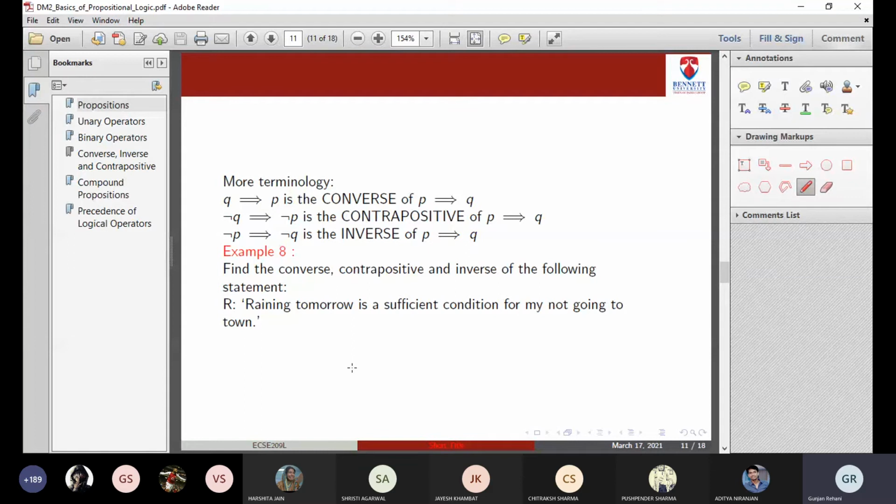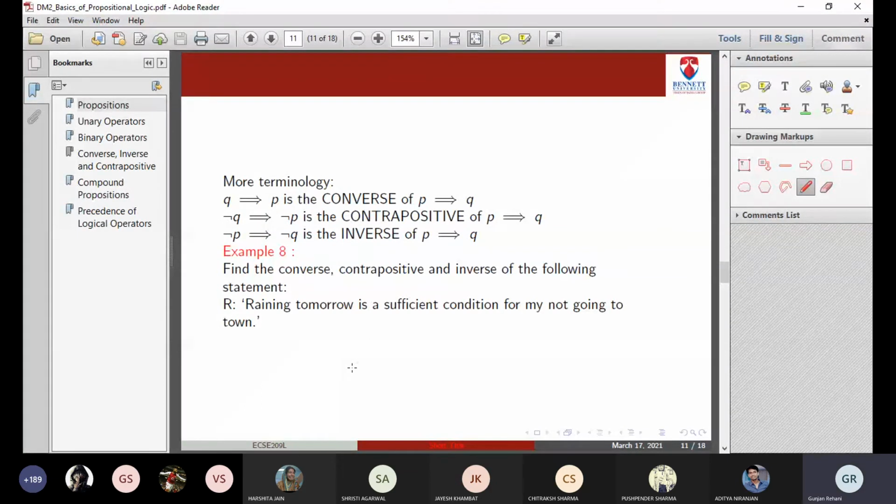So you might be given a statement. Example 8 is given. R is a compound proposition which says raining tomorrow is a sufficient condition for my not going to town. Now first identify what is P, what is Q from this statement.